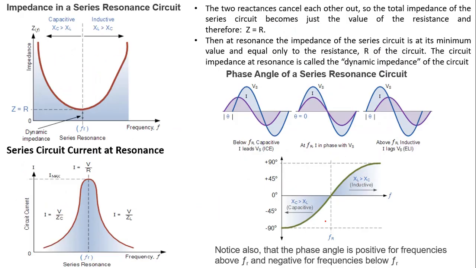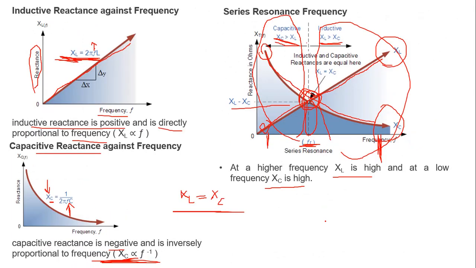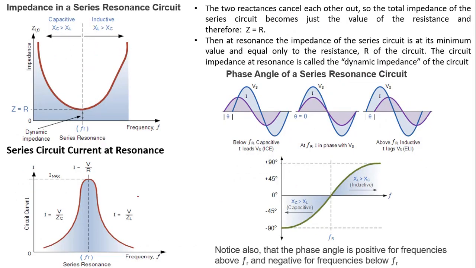Now impedance in a series resonance circuit. Now we discussed the reactance, so again we will be discussing impedance. Reactance is X, impedance is Z. The relationship is Z is equal to R plus jX. So this is the relationship. Z is the impedance, R is the resistance, X is the reactance.